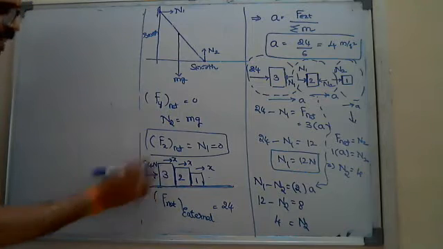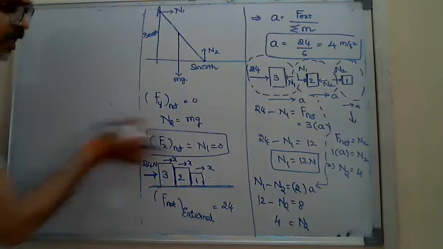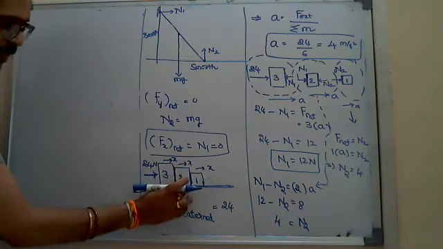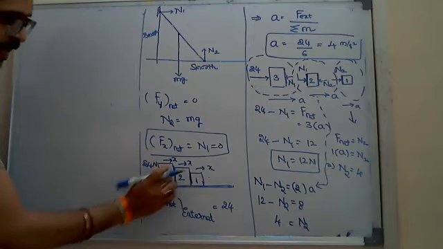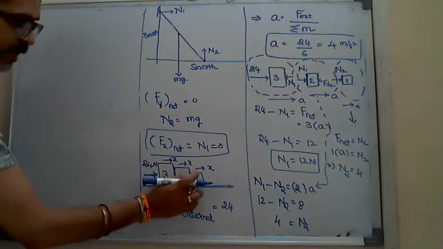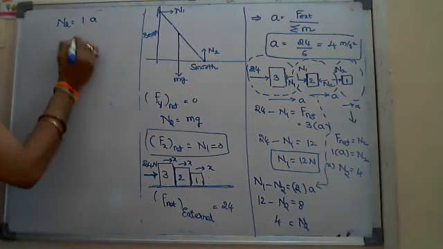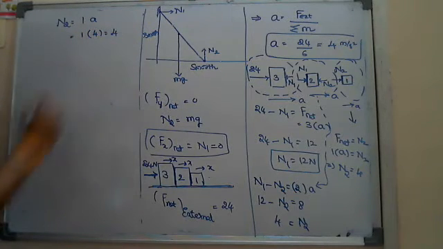Straight away, without drawing the free body diagram, in a short way, immediately I go to the last one. Between the two surfaces, the normal reaction is here N1, there N2. Here N2 is equal to, straight away I write 1 into A. Therefore, N2 is equal to 1 into A, which is 4.